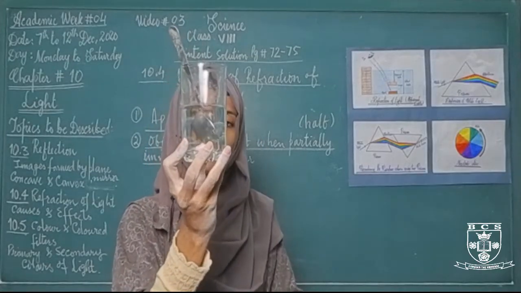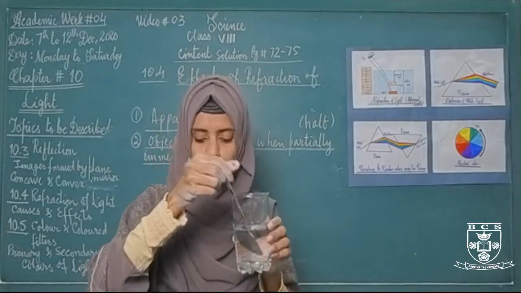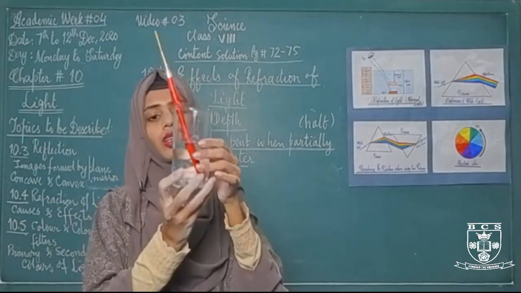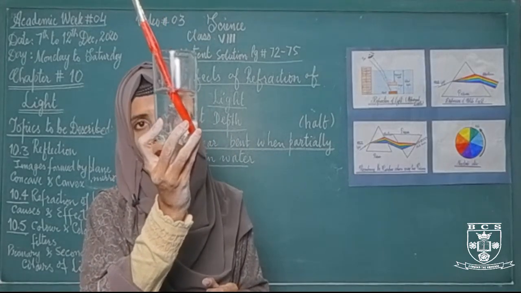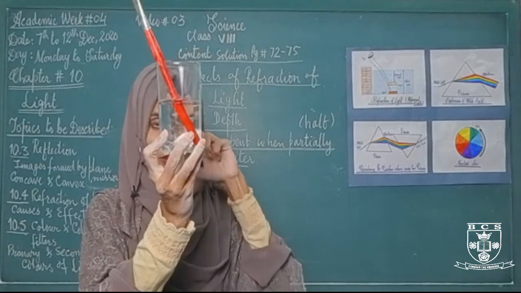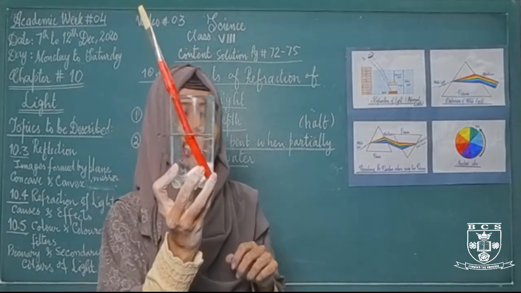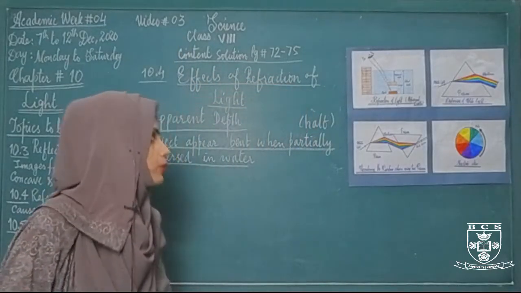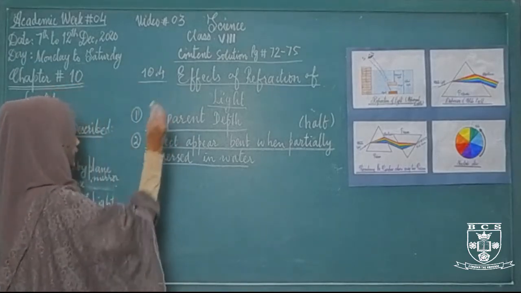The spoon that is present inside this water appears bent, or you can also observe this bending through this brush. As you can see in the glass, this brush is showing some sort of bending. It is not present in a straight line. Why does it happen? It happens just because of refraction of light. So whenever an object is partially immersed in water, it will appear bent. This is the second effect of refraction.